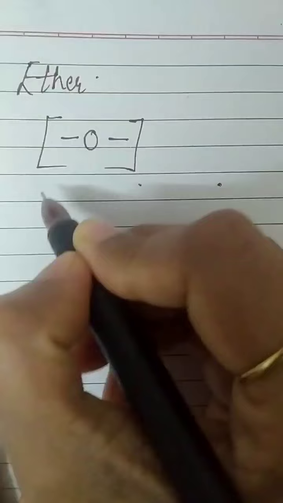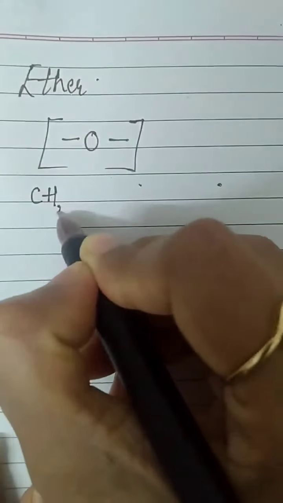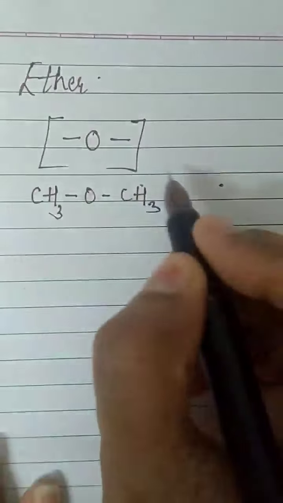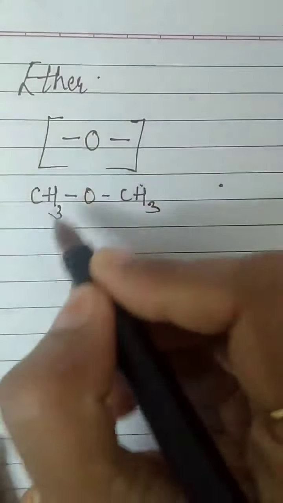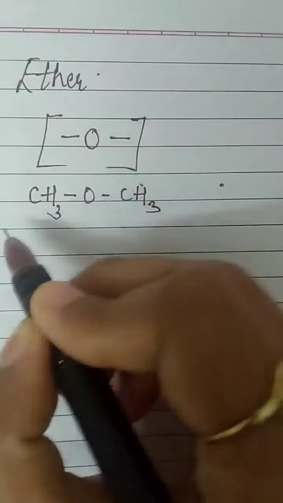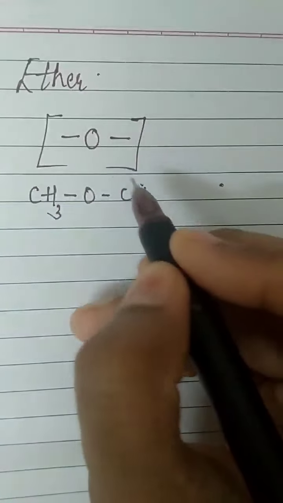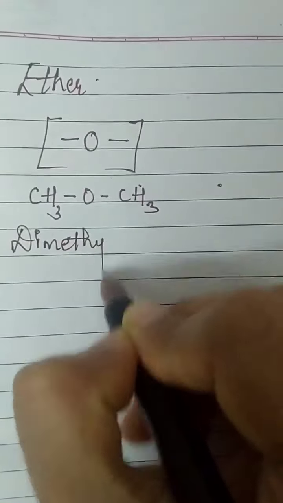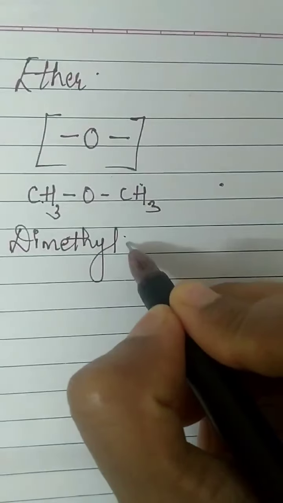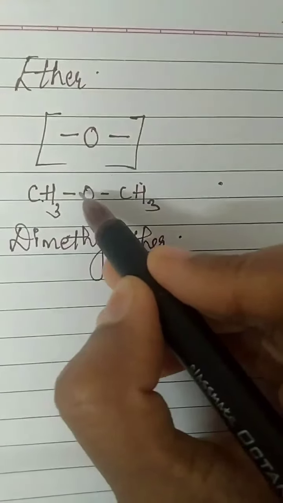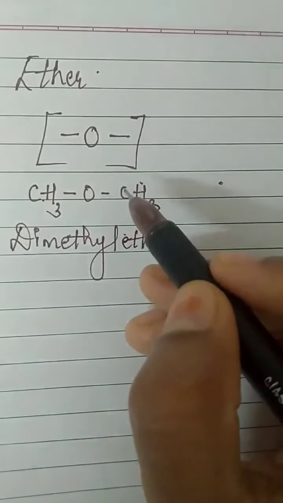Let us see the names of ether. First ether, let us talk about. Let us attach a methyl group to both ends. CH3OCH3. Understood? To both ends I attached a methyl group. Methyl, remember, from methane one hydrogen gone, methyl. I attached methyl on both sides. Now this is dimethyl ether. For your school level, you remember it as dimethyl. There are two methyl groups. So dimethyl ether. When can you confirm that it is ether? You have single bond oxygen and single bond.